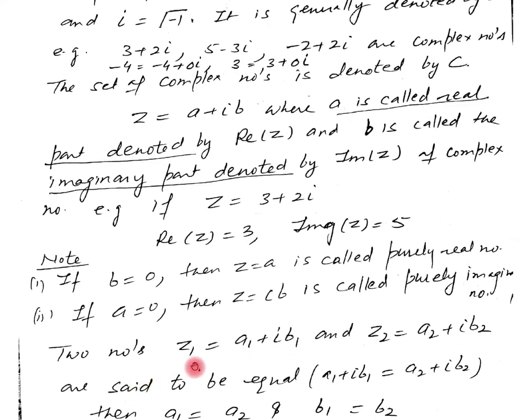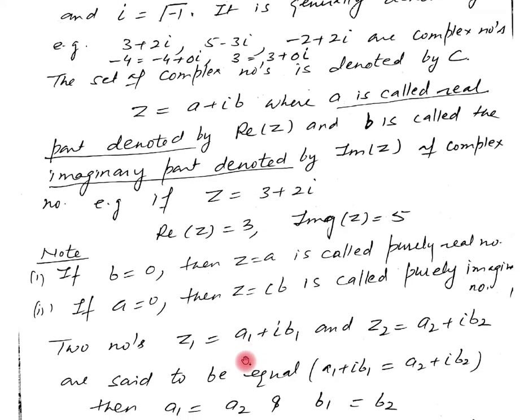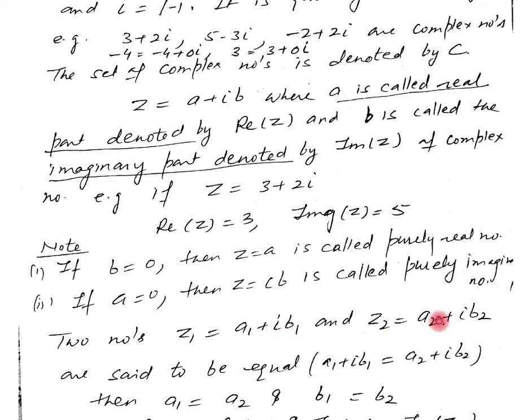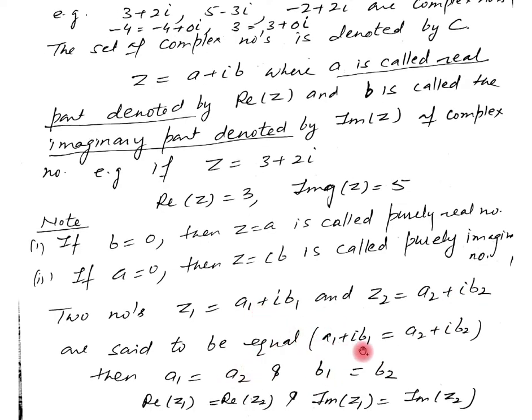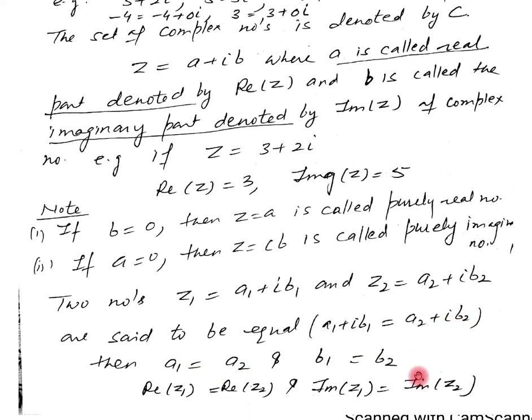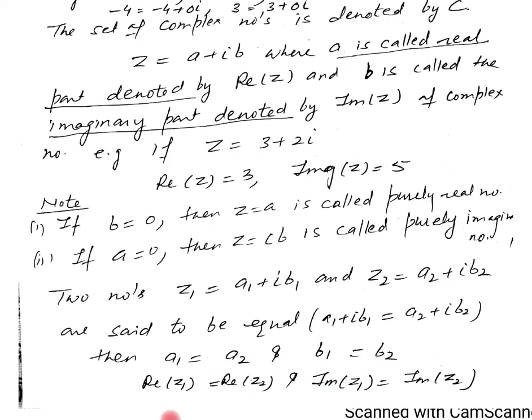Now here, I have considered two complex numbers: z1 equals a1 plus iota b1 and z2 equals a2 plus iota b2. They are said to be equal when the real part is equal to real part and imaginary part equal to imaginary part. Then we can say a1 equals a2 and b1 equals b2, or real part of z1 equals real part of z2 and imaginary part of z1 equals imaginary part of z2, when the two numbers are said to be equal.